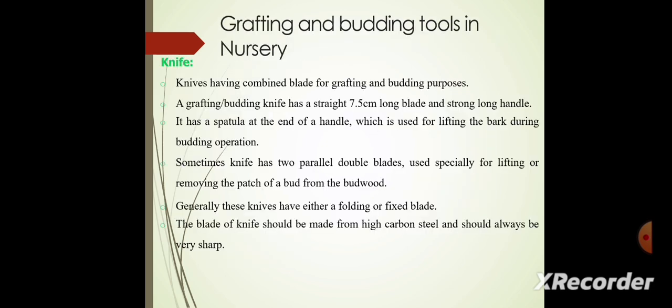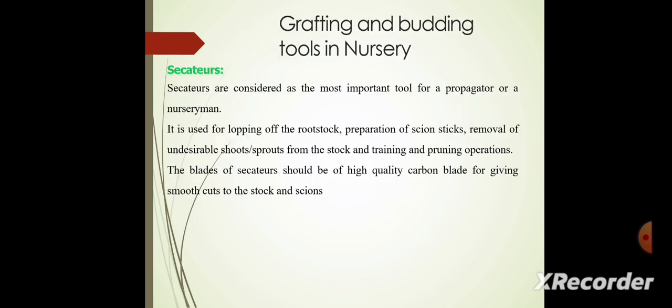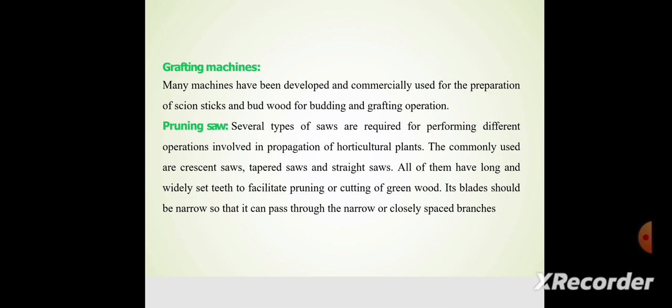Next, the tools we use for grafting and budding in nursery are knife, pruning saw and secateurs. We are using the grafting machines. Many machines have been developed and commercially used for the preparation of sown sticks and wood for budding and grafting operations. And then we are using the pruning saw.